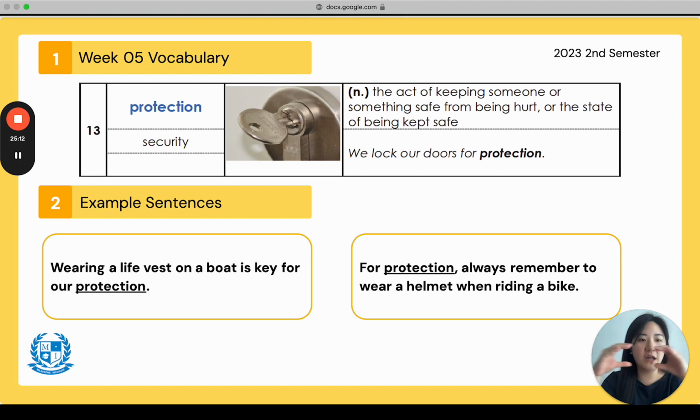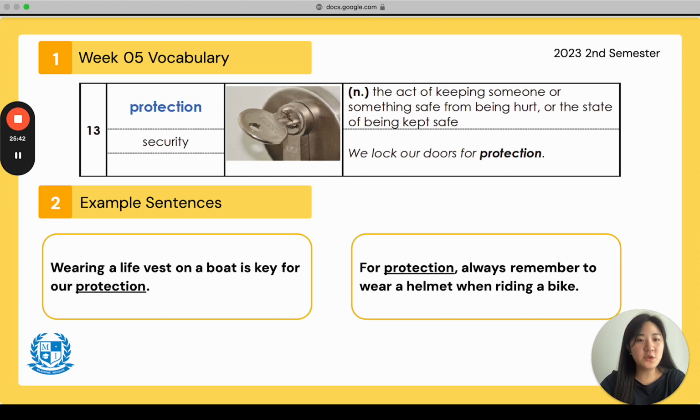If you look at this long word protection, we see the word, yes, protect. Protect is the verb, and the noun version is protection, to keep it safe. We lock our doors for protection, right? Just in case a stranger were to walk into our house, we have to lock it for protection to be safe from being hurt or from being intruded upon.